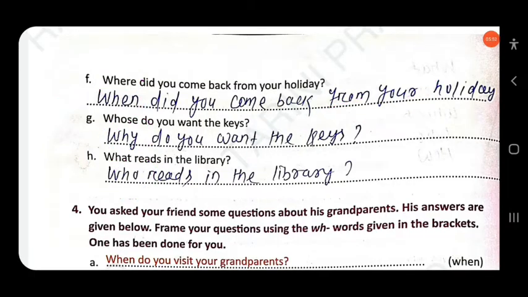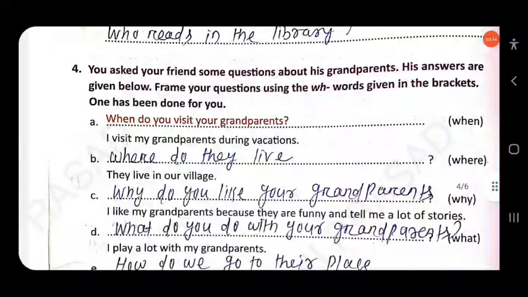Then next here, you asked your friend some questions about his grandparents. His answers are given below. Frame your questions using the WH words given in the brackets.